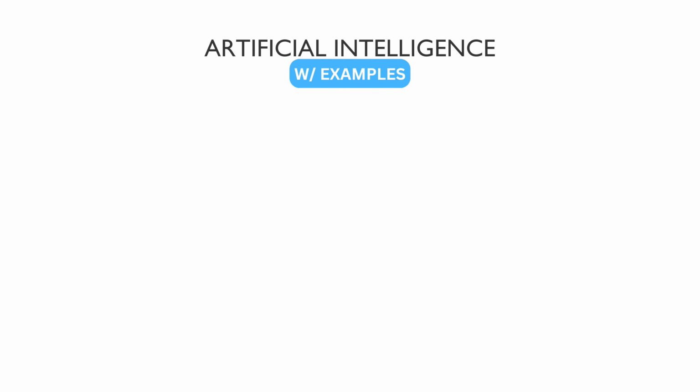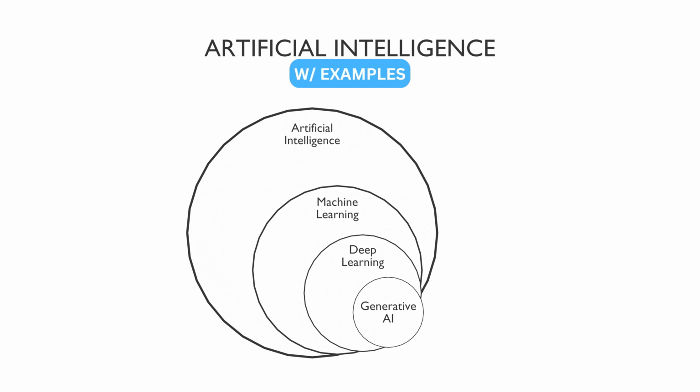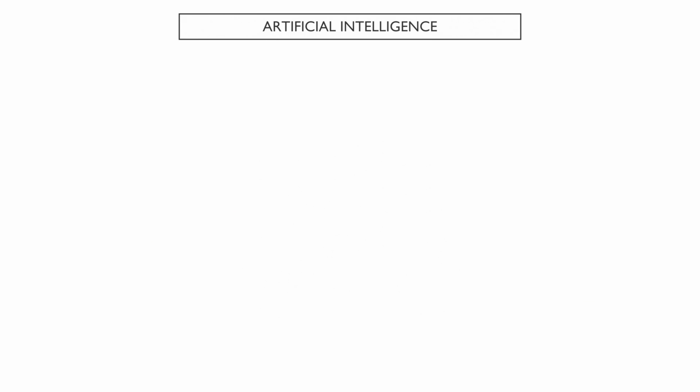If you want to learn about AI with examples, this video is for you. We'll explain artificial intelligence, machine learning, deep learning, and generative AI. Then, we'll look at how they connect, and we'll also show examples to highlight the differences. So, what exactly is artificial intelligence?